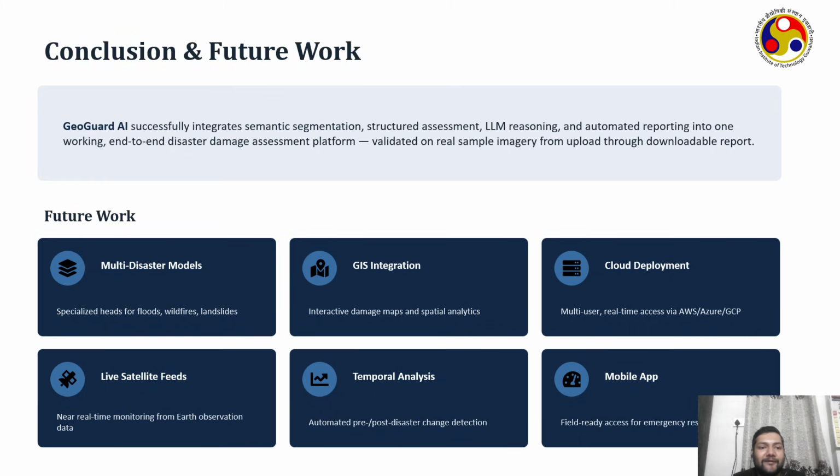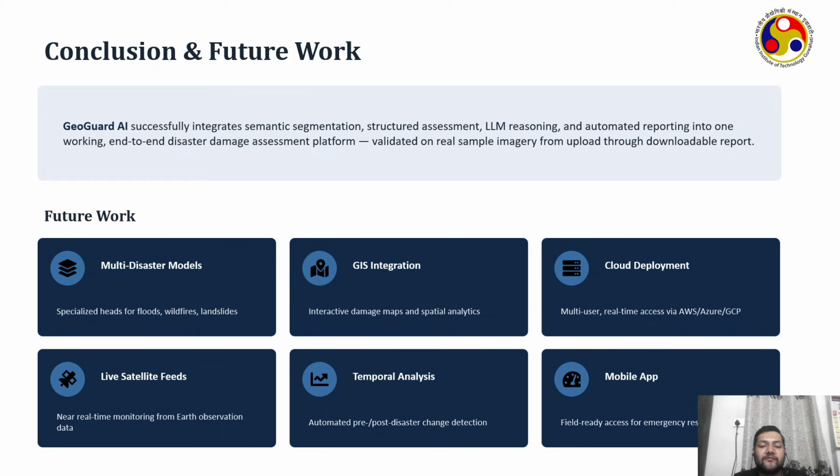Now, moving ahead to the conclusion and future work. In conclusion, GeoGuard AI successfully integrates semantic segmentation, structured disaster assessment using large language model reasoning, and automated report generation into a single AI powered platform. The project demonstrates how modern computer vision and generative AI can be combined to support disaster management workflows.